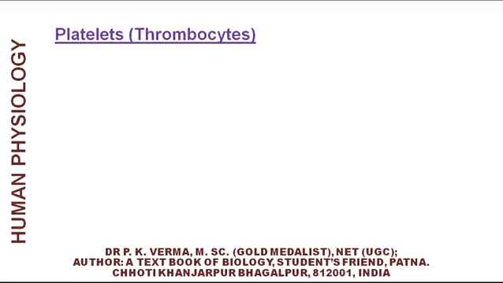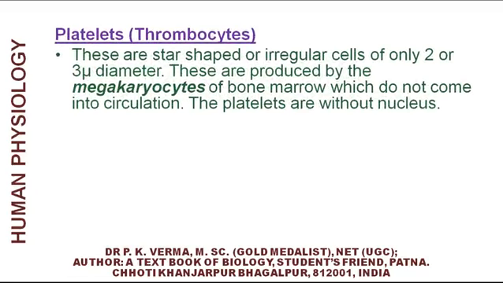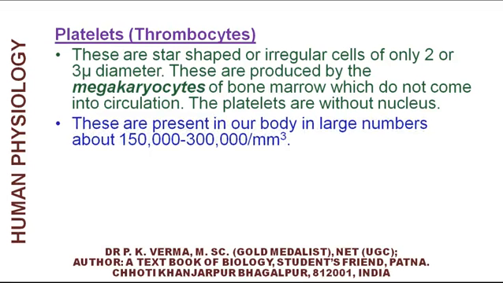Now come to platelets or thrombocytes. These are star-shaped or irregular cells of only 2 or 3 micrometer diameter. These are produced by the megakaryocytes of bone marrow which do not come into circulation. The platelets are with or without nucleus. These are present in our body in large numbers, about 1.5 million to 3 million per millimeter cube.